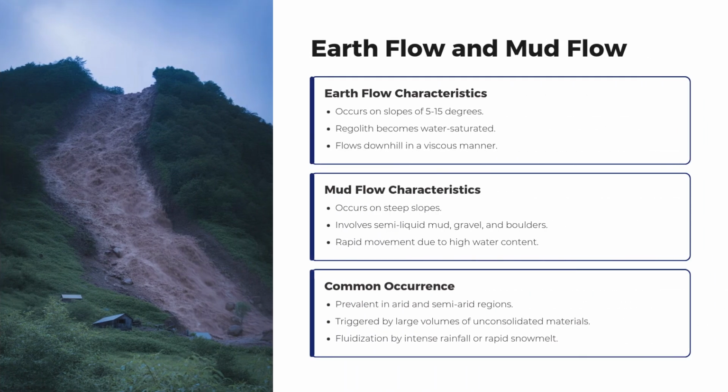Earthflow and mudflow. Earthflow occurs on slopes of 5 to 15 degrees. Regolith becomes water saturated and flows downhill in a viscous manner. Mudflow occurs on steep slopes and involves semi-liquid mud, gravel, and boulders. Rapid movement due to high water content, a common occurrence, prevalent in arid and semi-arid regions, triggered by large volumes of unconsolidated materials. Fluidization by intense rainfall or rapid snowmelt.